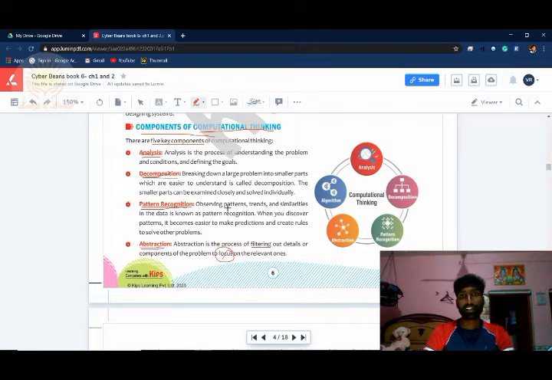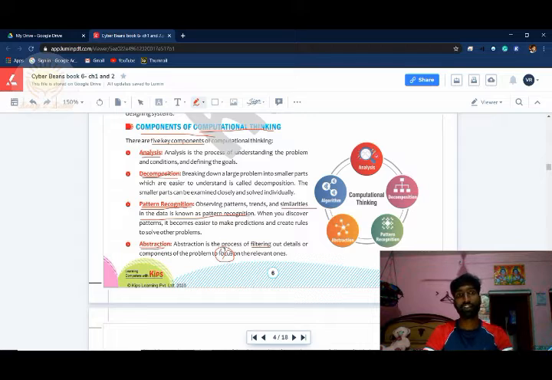For example, here we can see similarity in the data, known as pattern recognition. For example, he wants to plant a banyan tree, but he is getting a neem tree. So both the planting and carrying method are the same, but the seed is different. So that is pattern recognition.